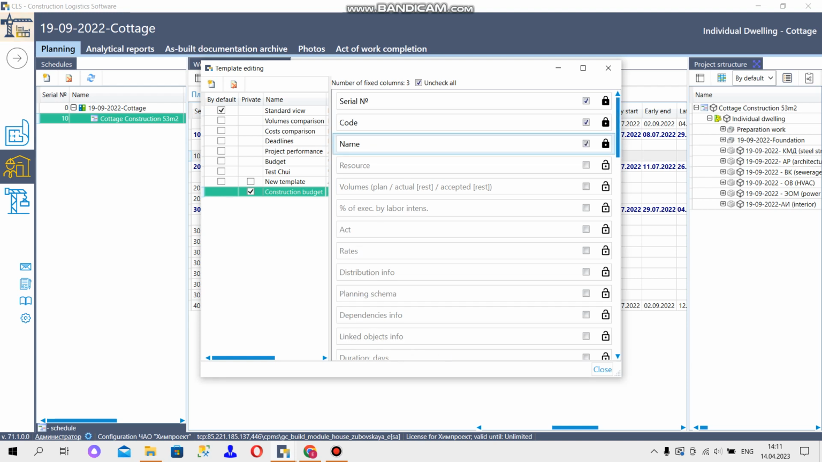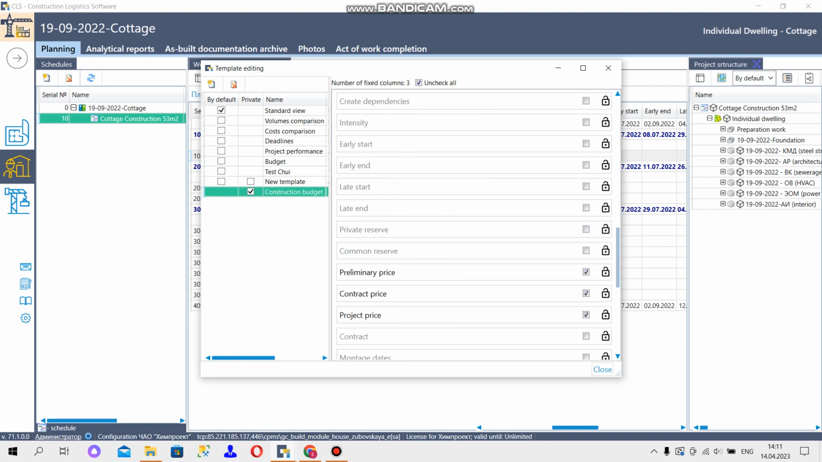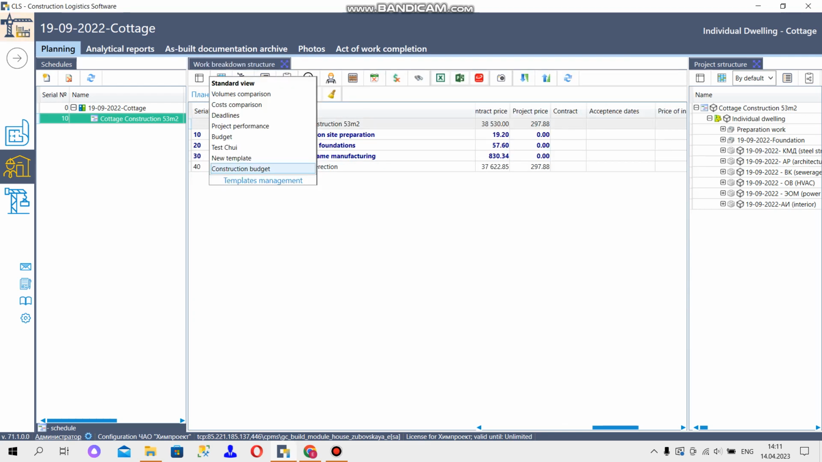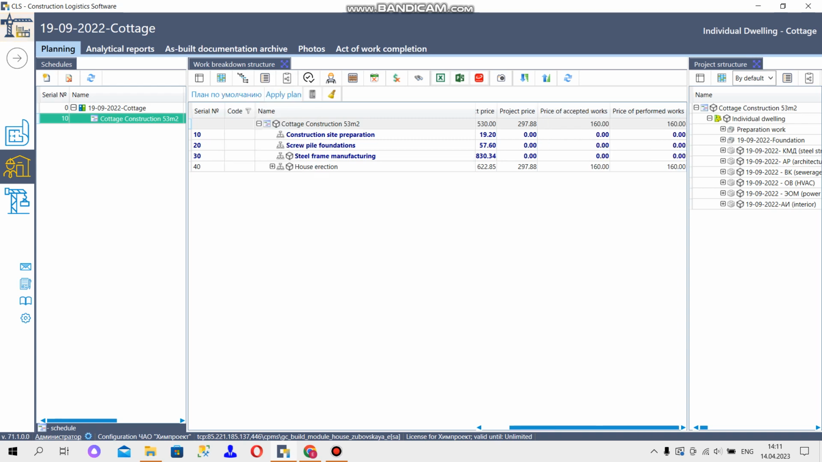Here we have already selected serial number, code, name, and all the required prices: preliminary price, contract price, project price, price of accepted works, and price of performed works. Now we close it. Next, we select the construction budget template, and here you can see all the required information about prices.